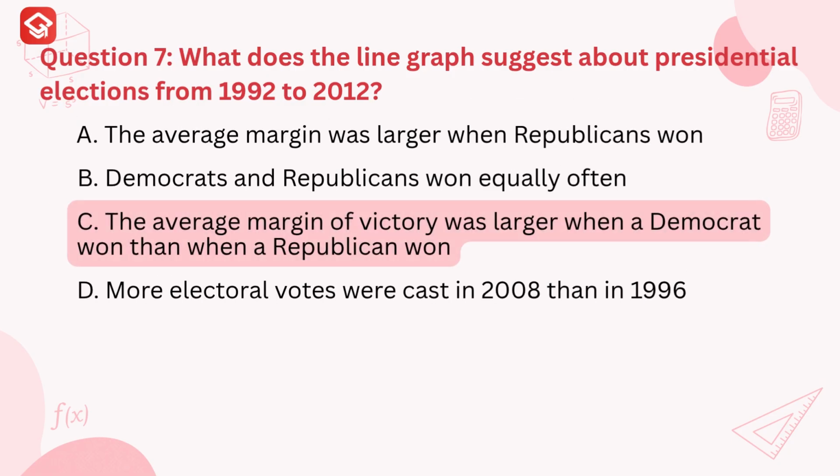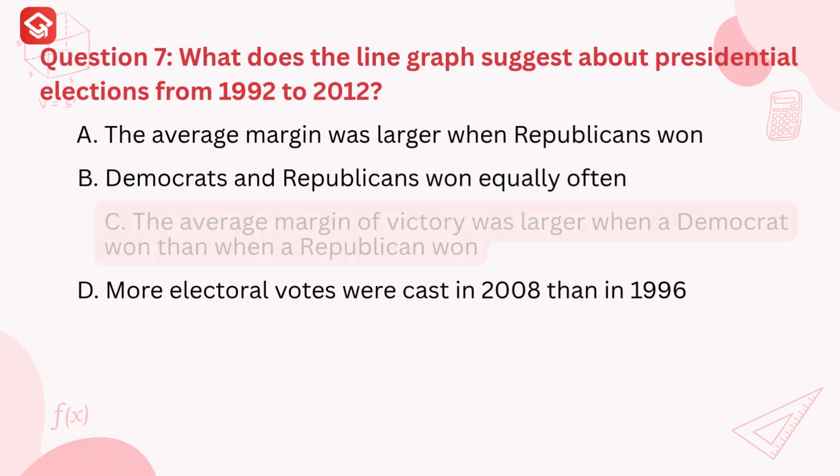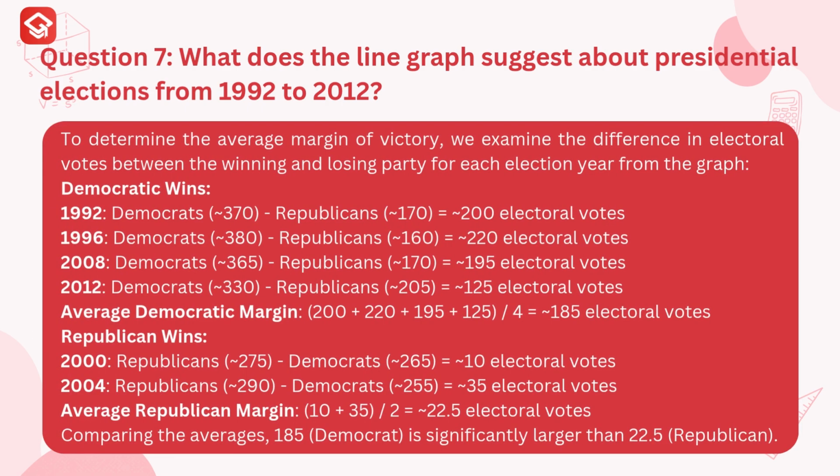The correct answer is C. The average margin of victory was larger when a Democrat won than when a Republican won. Explanation. To figure out who had the bigger wins in presidential elections from 1992 to 2012, look at how many more electoral votes each winning party got compared to their opponent. Comparing the averages, 185 from Democrat is significantly larger than 22.5 from Republican.